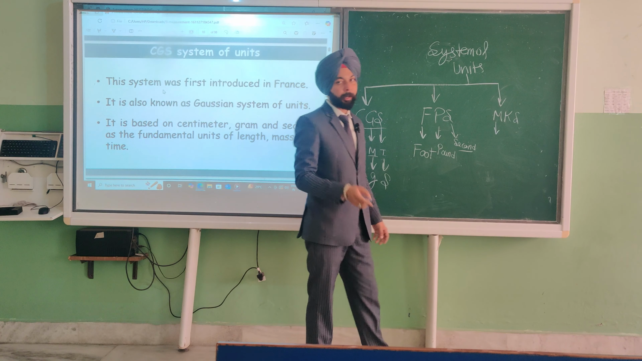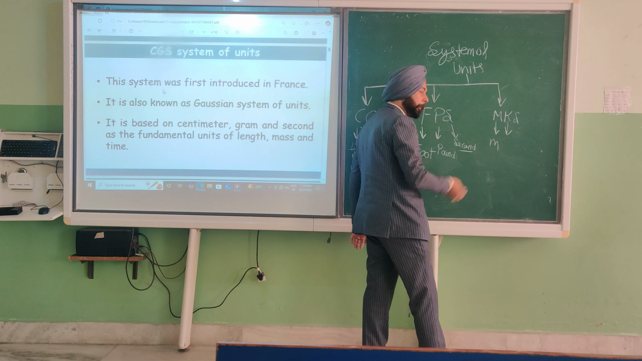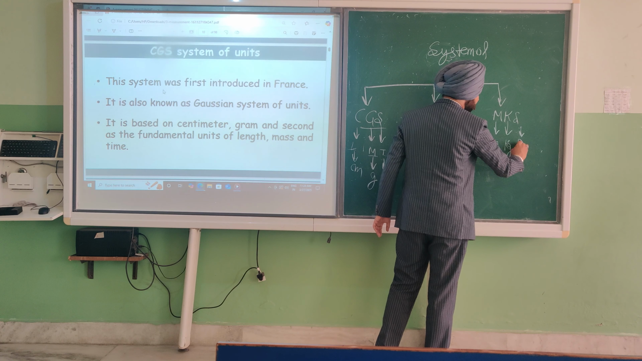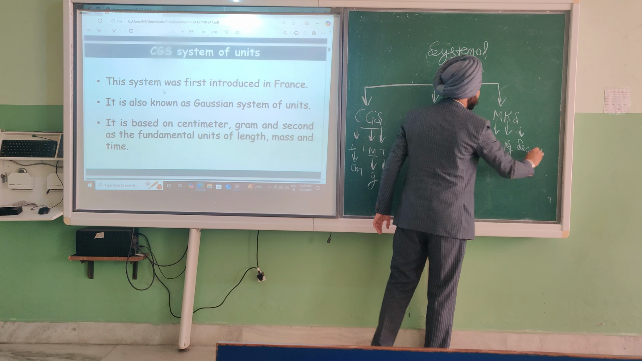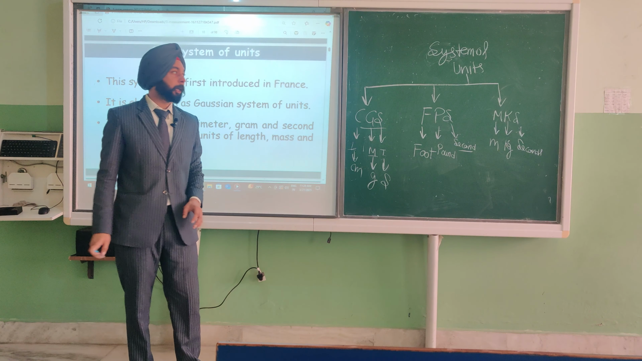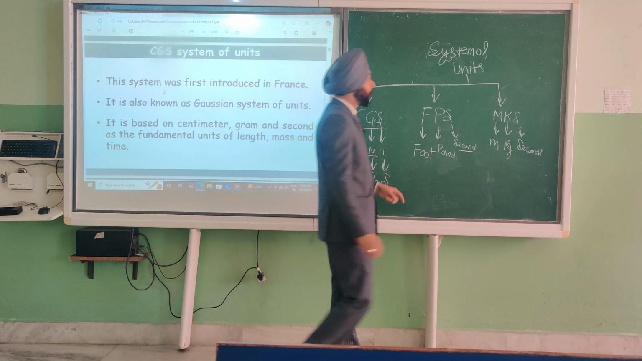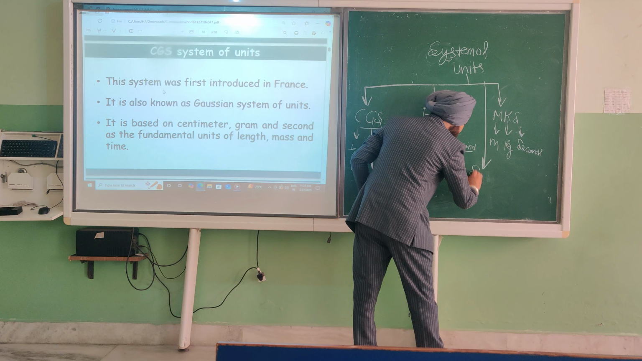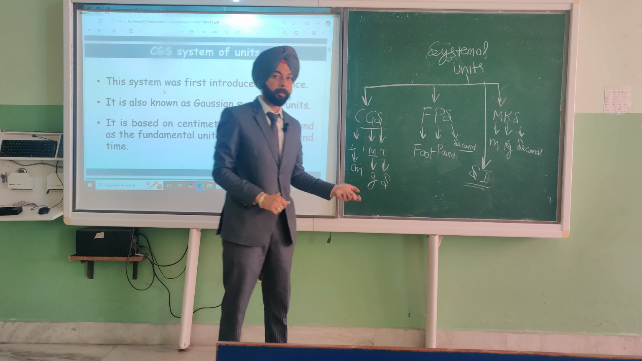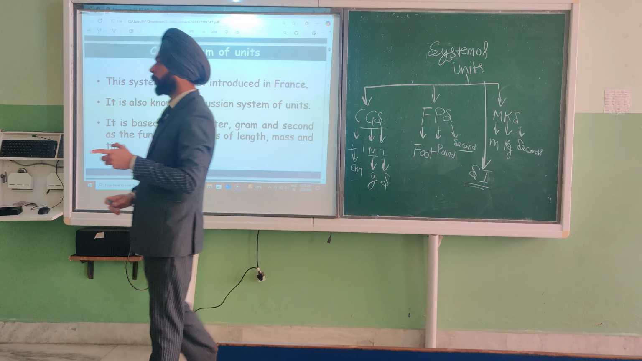In MKS, length we measure in a meter, and mass we measure in a kilogram, and time we measure in second. So these are the three types of system of unit. From MKS, another type is the SI unit. What is the SI? Standard International Unit.